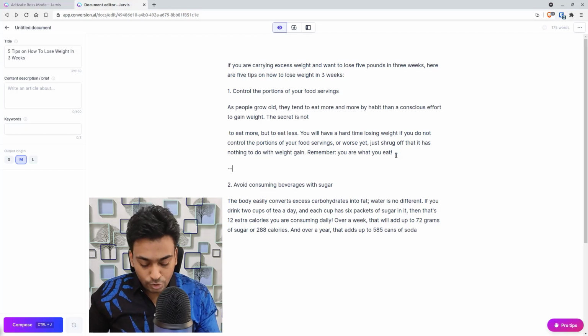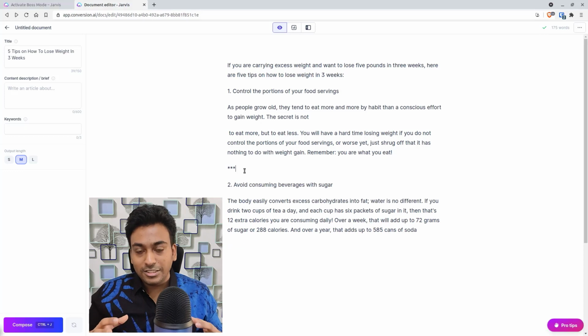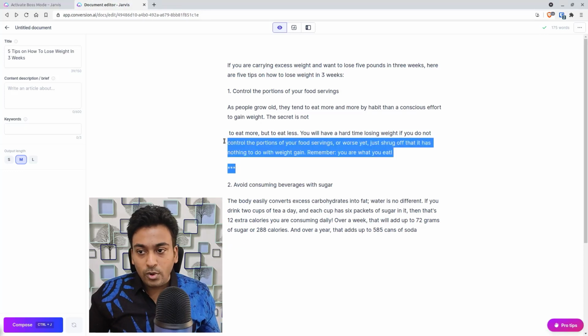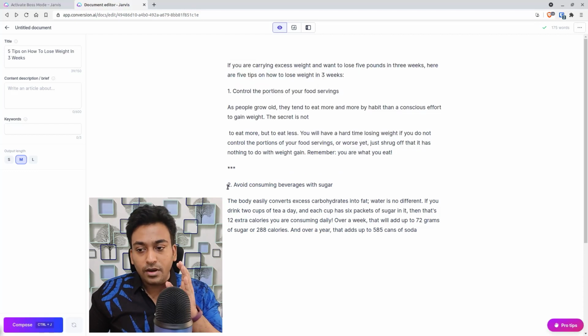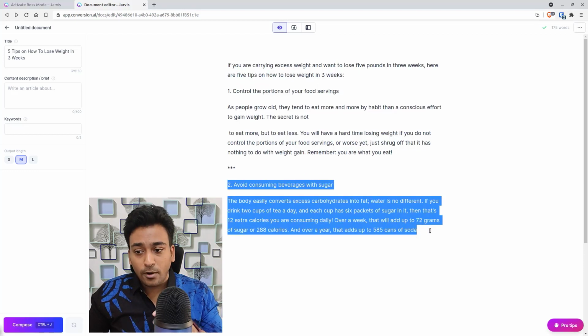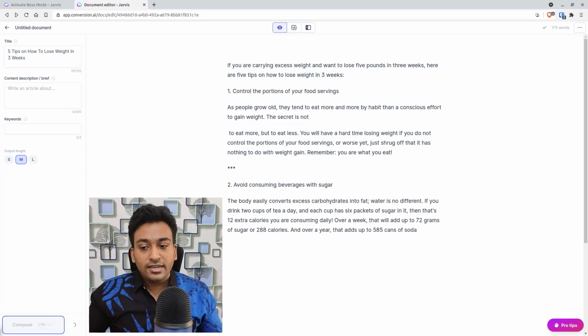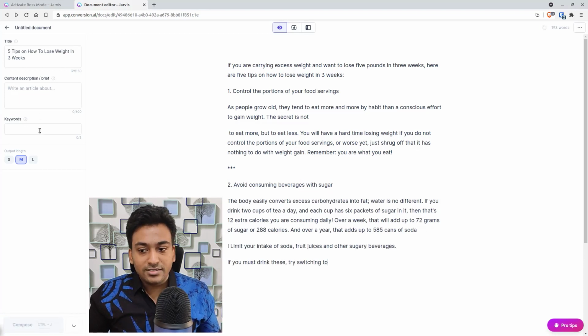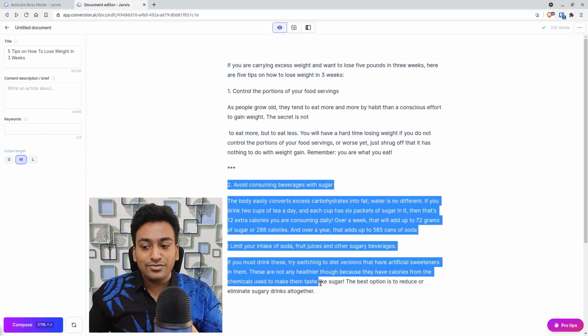In that case, I can use three asterisks. Now I'm essentially saying, Jarvis, don't look into any text above these asterisks, only keep the context from here. If I now press compose, it takes this text and does not take any text available above, and only generates more content based on this.